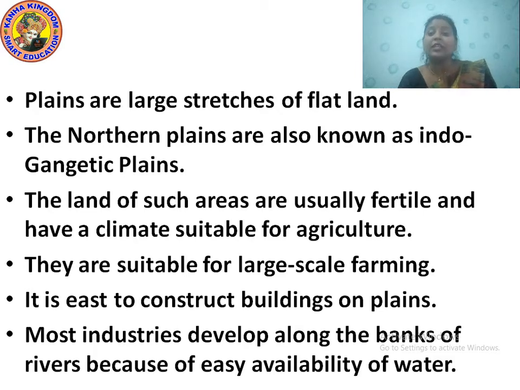Most industries develop along the banks of rivers because of easy availability of water. I repeat the word availability.